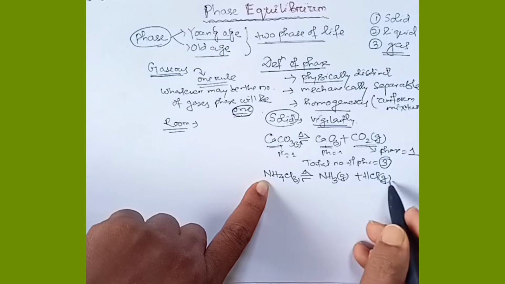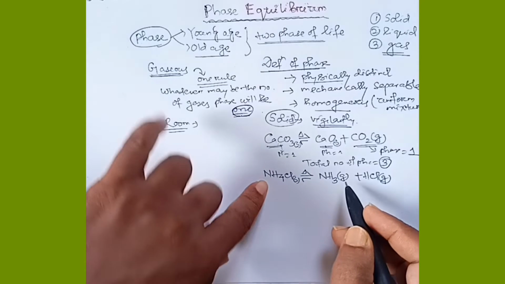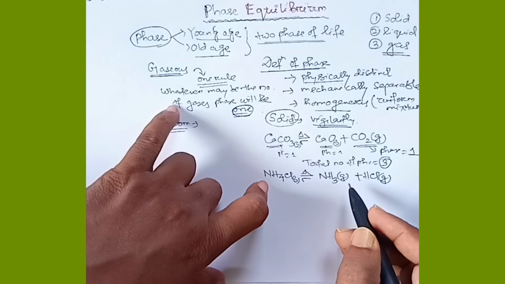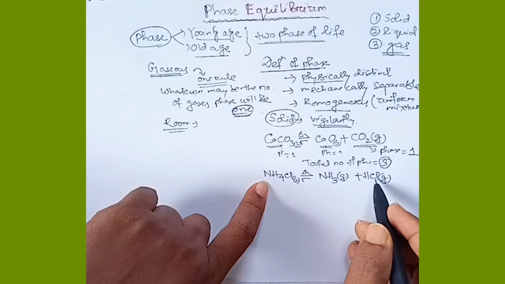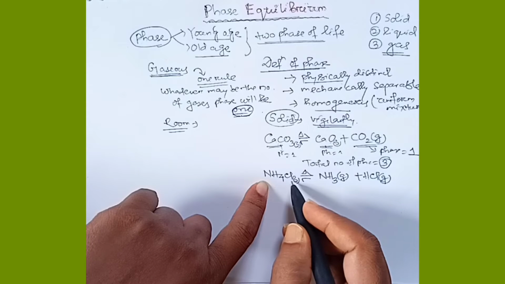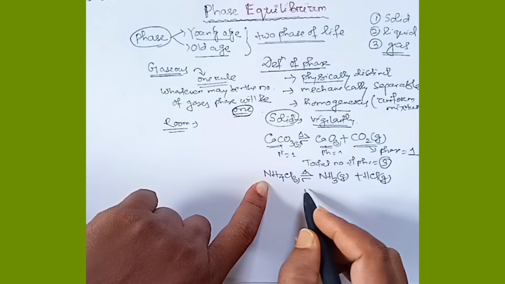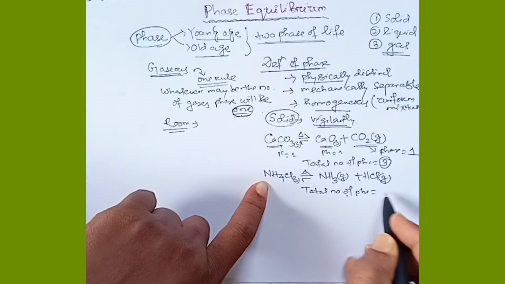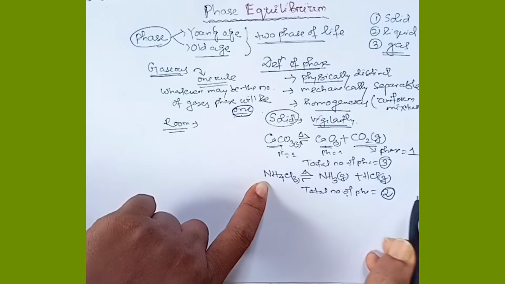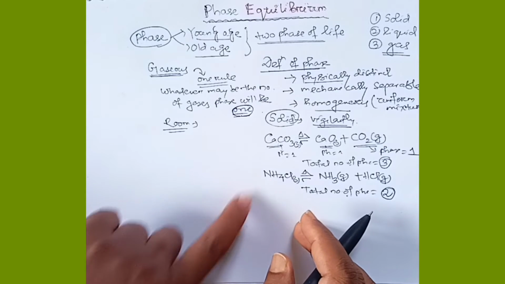For the two gases we consider only one phase, because whenever gases are present, the phase will be 1. So for these two gases the phase is 1, and for ammonium chloride solid the phase is 1. So the total number of phases will be 2.